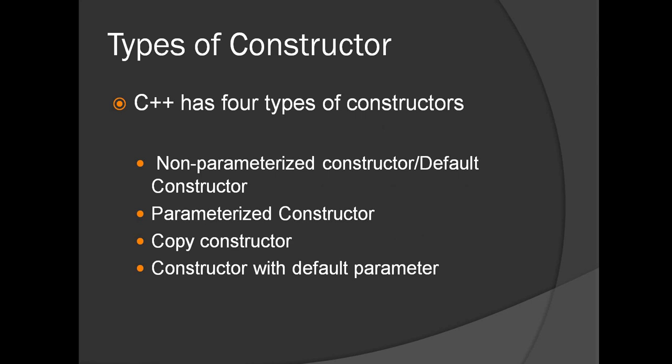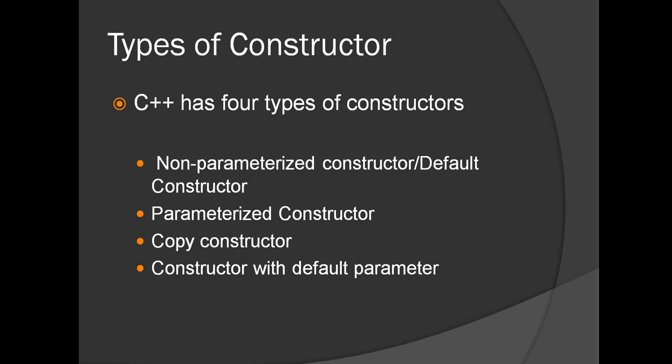Now we look at the types of the constructors. There are 4 types of constructors in C++. The first one is non-parameterized constructor or default constructor. The second one is parameterized constructor. The other is copy constructor. The fourth one is constructor with default parameters. Now here in this video we are going to see 3 different types of constructors and how to implement these 3 different types of constructors.